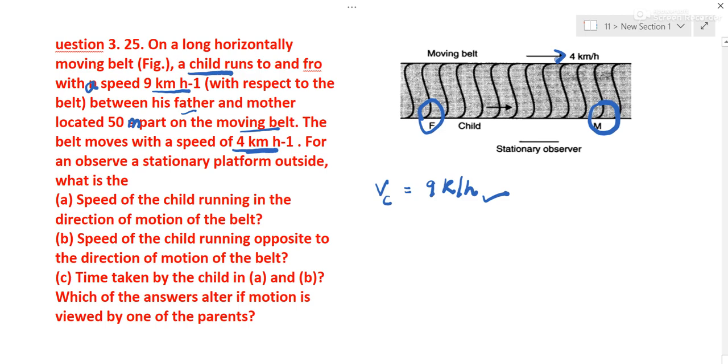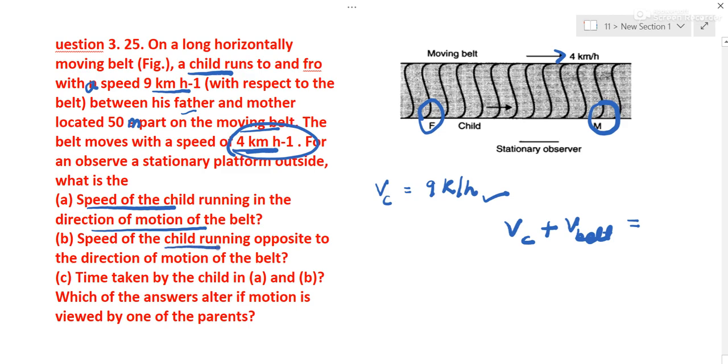Now they are asking what is the speed of the child running in the direction of motion of the belt. So in the first part, the speed of the child would be supported by the speed of the belt. So that will be 9 plus 4, so it will be 13 km per hour.